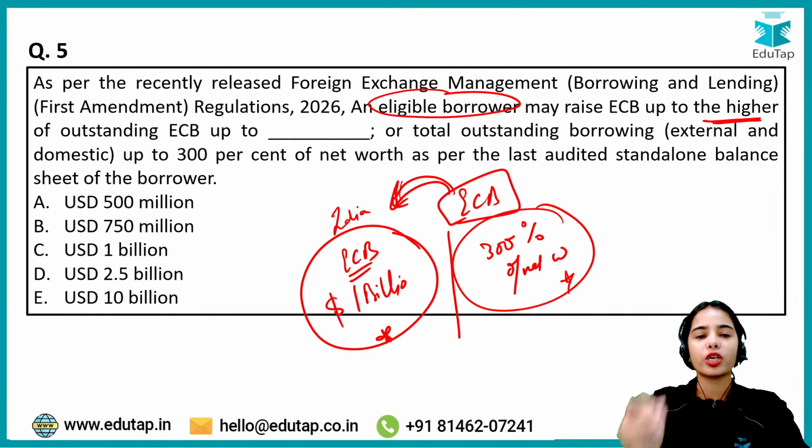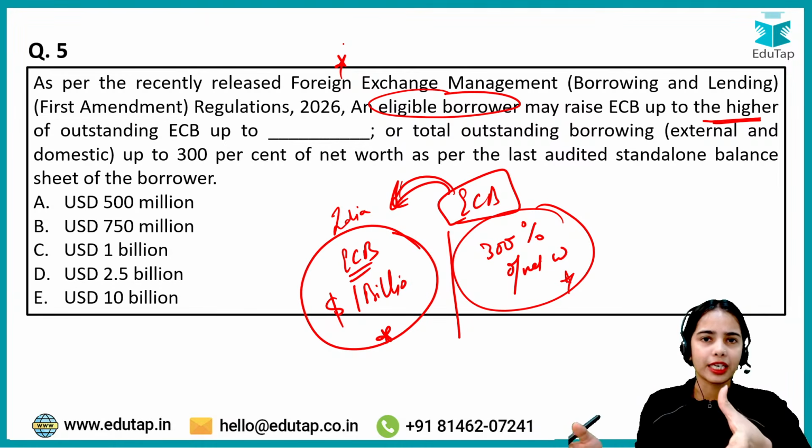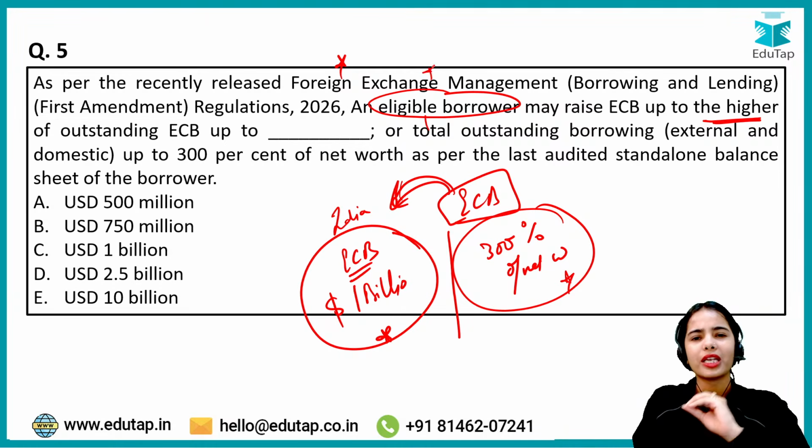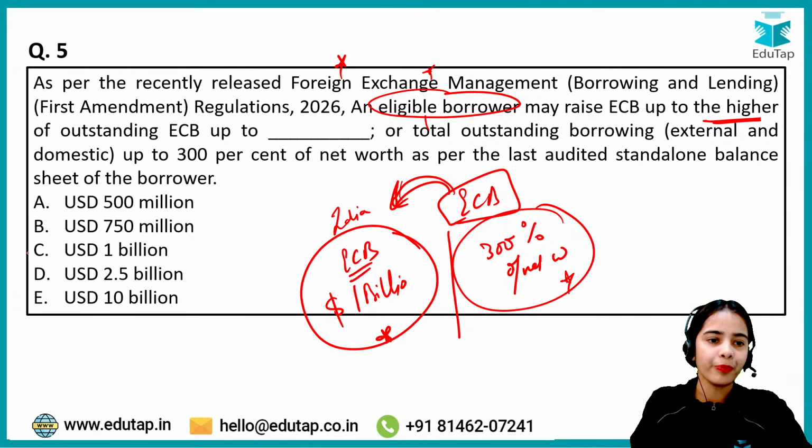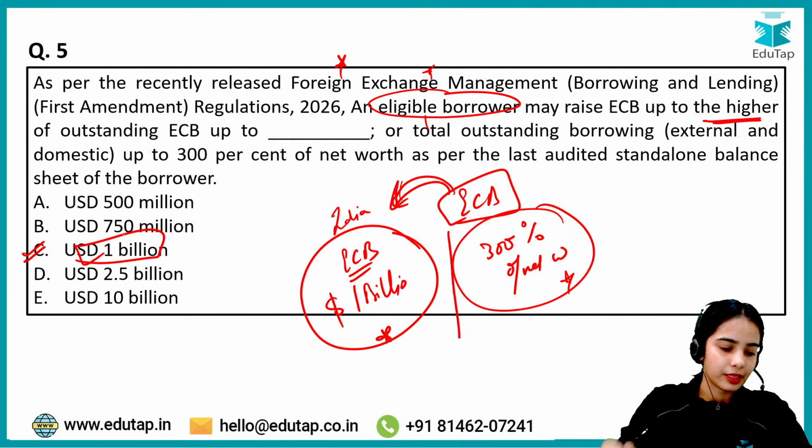This is the most important point in the whole direction. That's why I have not taken a session on the complete direction, because in this particular direction there were various extra points that you do not have to focus on. Just the few points that you have to focus on I have brought here. Okay, so USD 1 billion is the answer here.